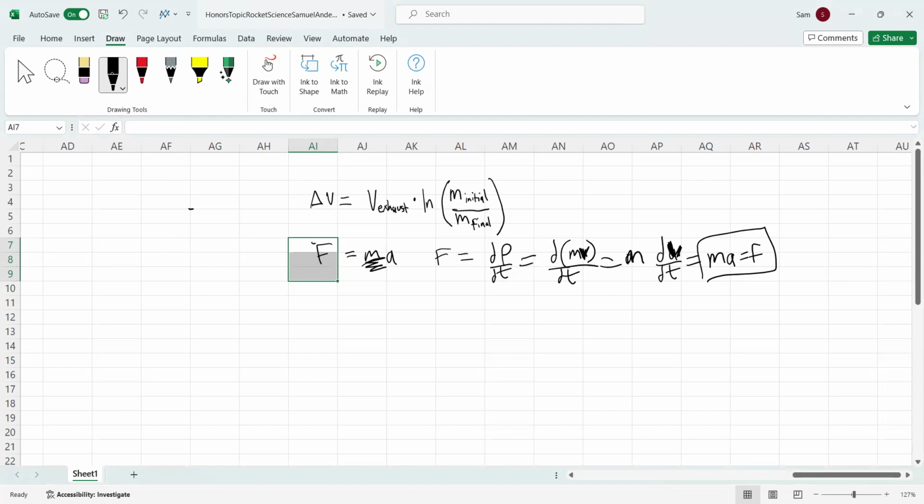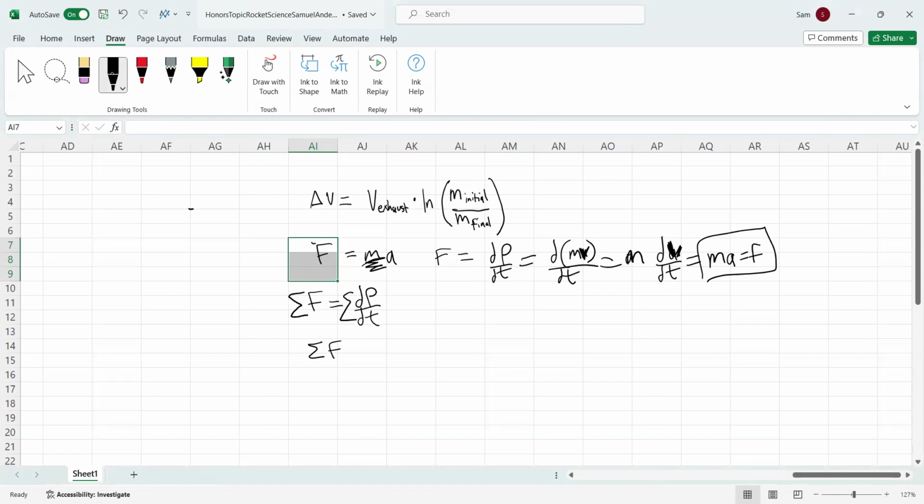So using the fact that force is equal to momentum change with respect to time, then a sum of forces will be equal to a sum of momentum changes, right?